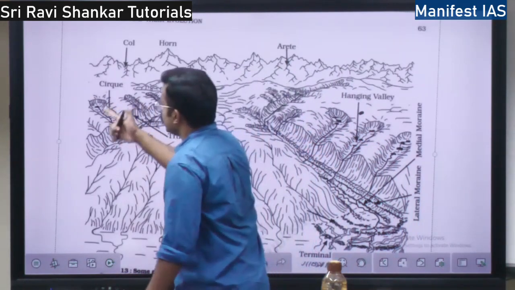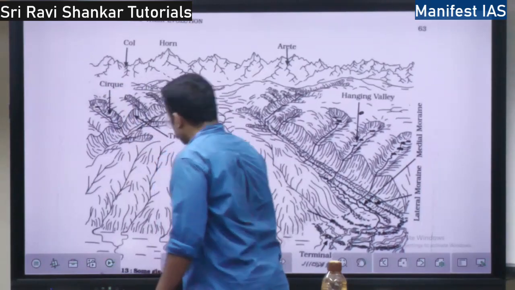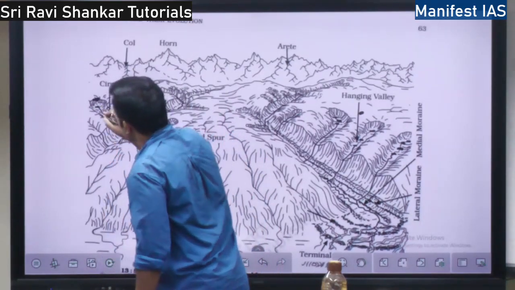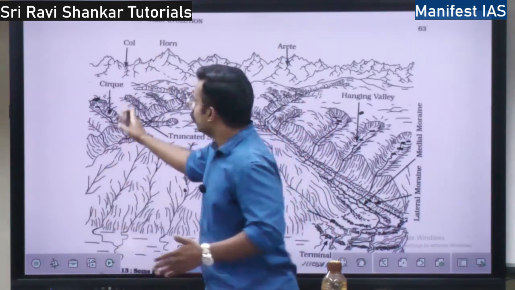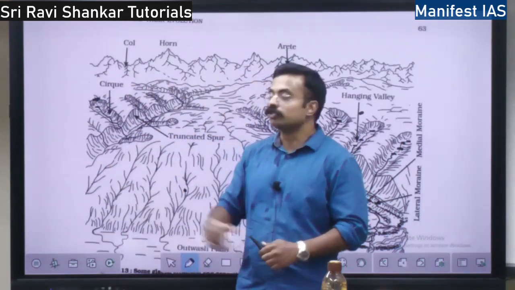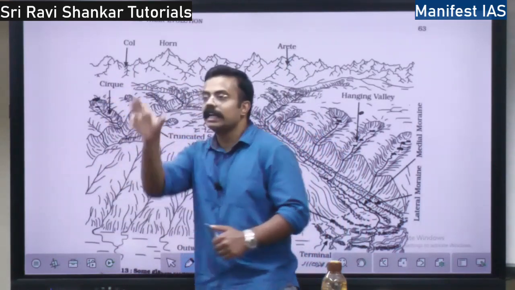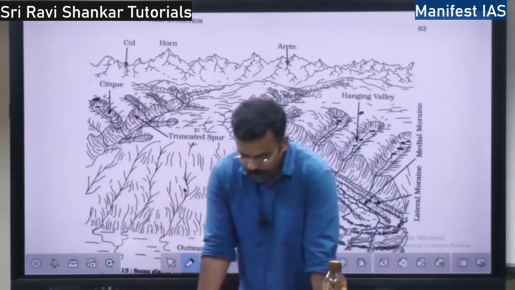If there is a glacier here, at the head means this part, and at the sides, the glacier is going to erode in the headward direction and at the sides. So when it erodes at the headward and side, it is going to create a cirque.